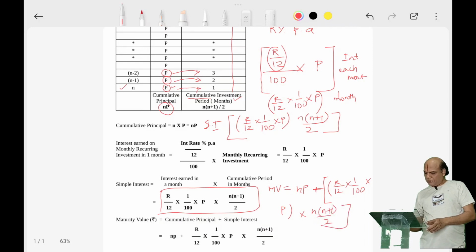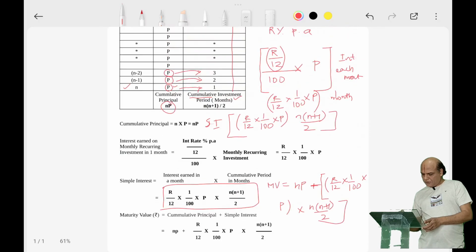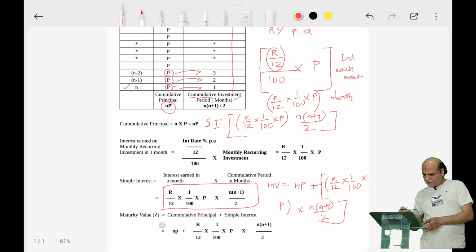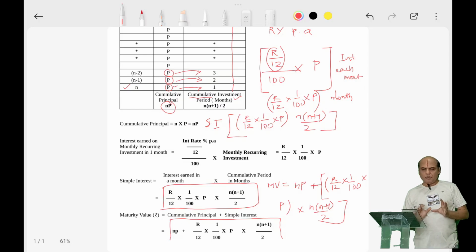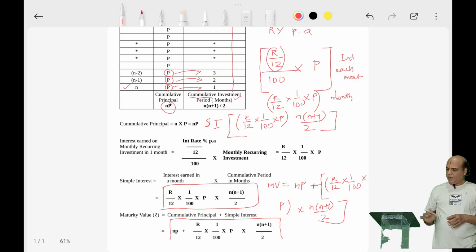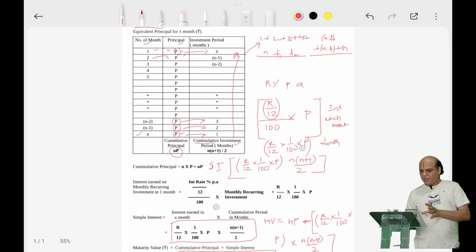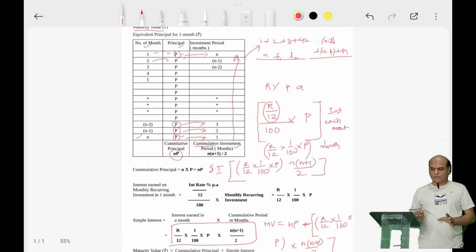So this is the total maturity value. It is given here. So instead of mugging up blindly, I wanted to explain what is happening behind the scenes. Thank you.